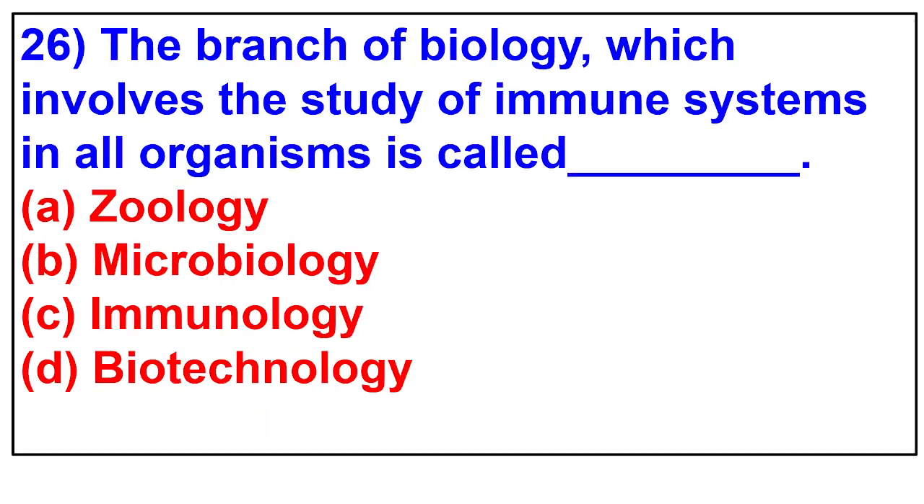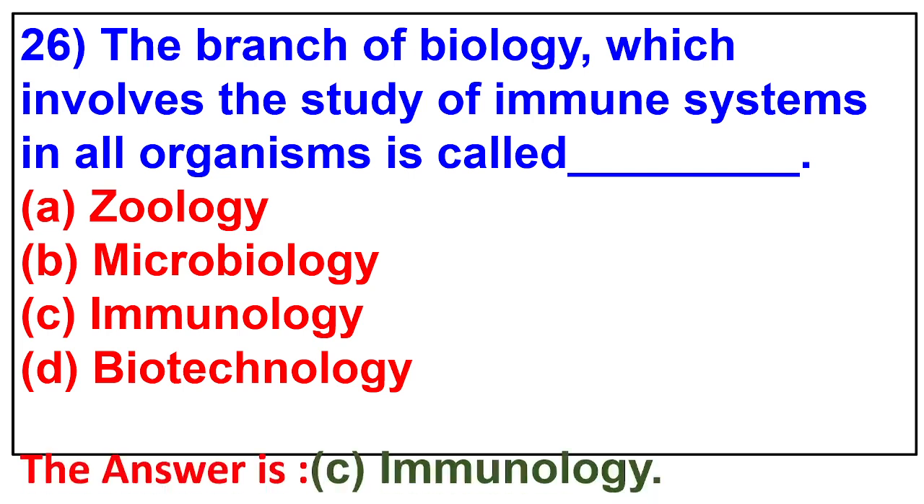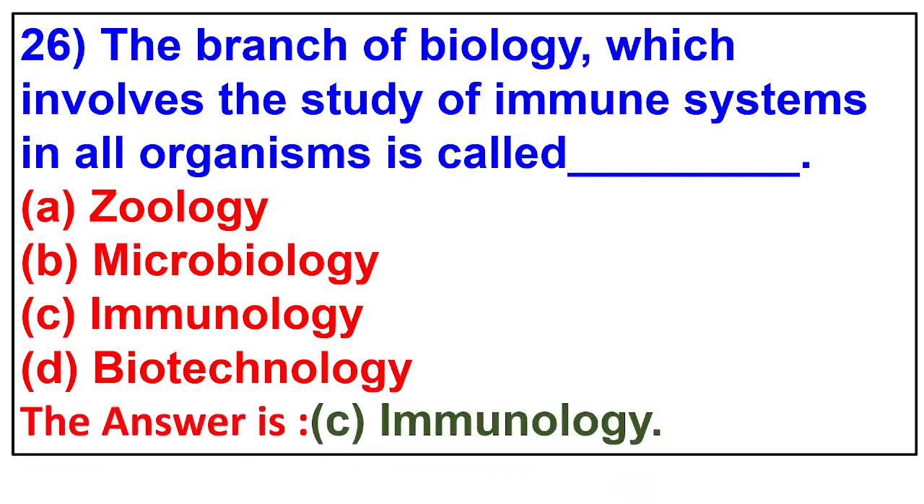26. The branch of biology which involves the study of immune systems in all organisms is called zoology, microbiology, immunology, biotechnology. The answer is immunology.